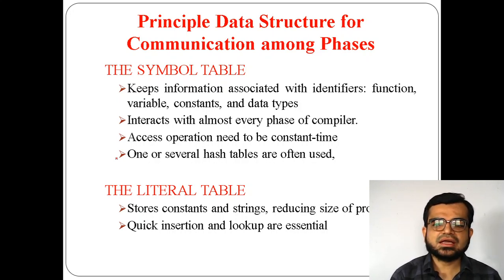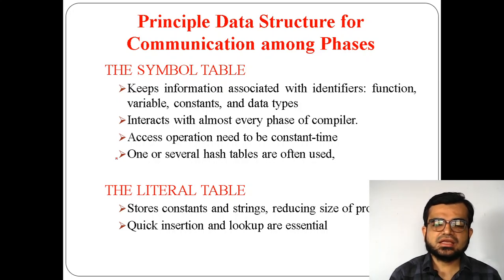Symbol table is one kind of a part where it communicates with all of the phases of the compiler. As I said, all the 6 phases can communicate directly with the symbol table, because the symbol table will give information to the relevant phases. How will it give information? Because it stores such kind of information in it.